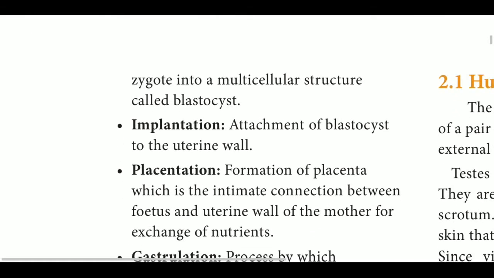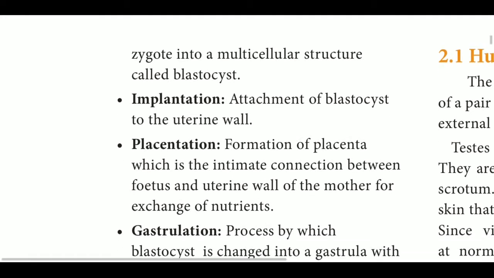Next one, implantation, attachment of the blastocyst to the uterine wall. The uterus is an inner organ of the female reproductive system. It is the site of fetus development.